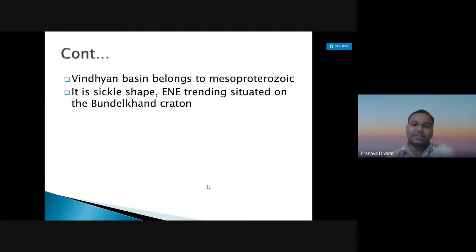Vindhyan Basin belongs to the Mesoproterozoic. It is sickle shaped, east-northeast trending, situated on the Bundelkhand Plateau.